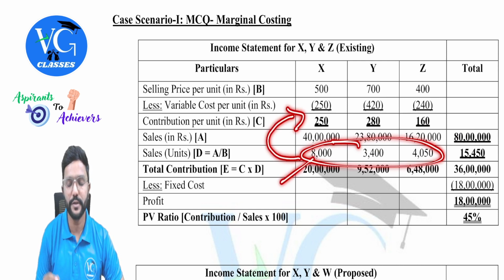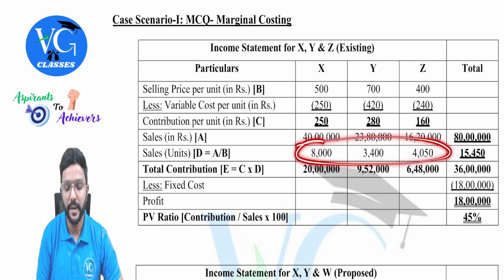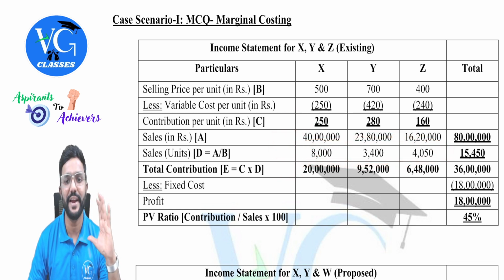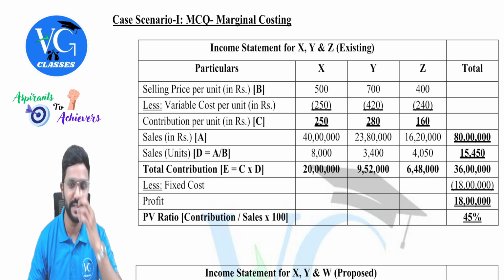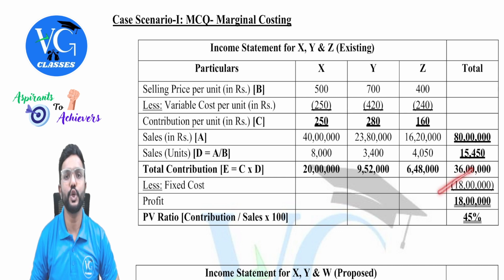Once we get the units, just multiply that with contribution per unit. You'll get total contribution. I repeat, once you get sales in units, multiply that with contribution per unit, you will get total contribution. For X, it is 20 lakh. For Y, it is 9 lakh 52,000. And for Z, it is 6 lakh 48,000. So the total contribution is 36 lakh. From that, deduct the total fixed cost, you will get profit.